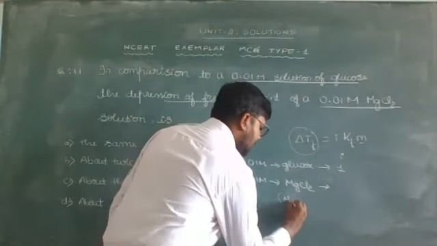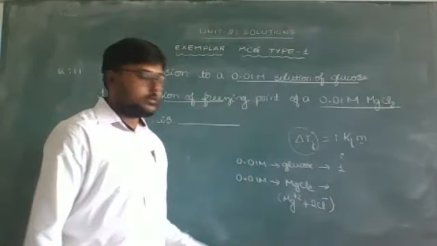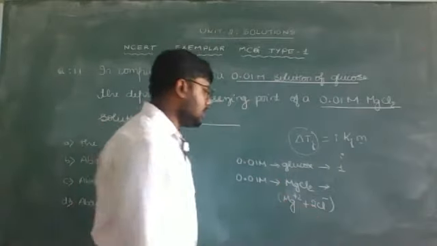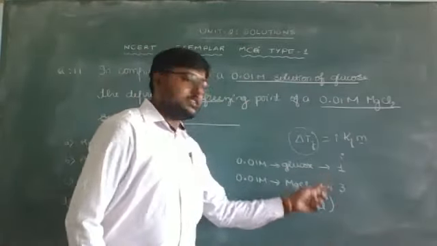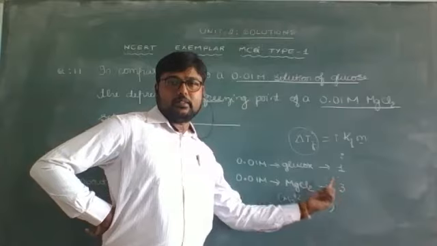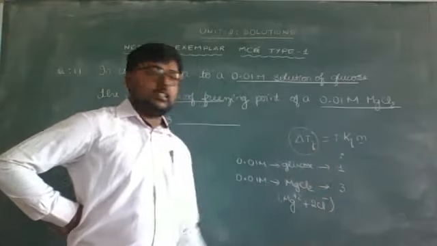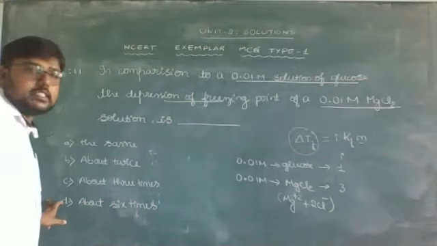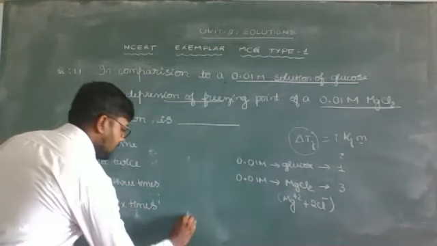It will dissociate as it is an ionic compound, the magnesium ion and the chloride ion get dissociated in the solution. For every 1 mole of MgCl2, 1 Mg2+ and 2 Cl-, that is 3 ions, get dissociated. The Vant Hoff factor will be 3 by 1, so that is 3. Now if we observe, it's a direct information. So the depression of freezing point of MgCl2 is 3 times greater when compared to glucose. As its Vant Hoff factor is 3, if you relate in the equation, you can consider that. Hence, from the given options, the option which is correct is about 3 times, option C is correct.